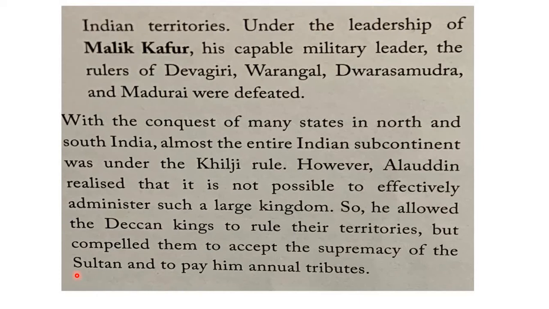Even though they are kings, they are not independent. They have to obey the authority of the emperor in Delhi, and they have to pay him annual tributes. That means every year the king has to visit the court of Khilji in Delhi, and they have to pay him some kind of taxes every year. So thus he was keeping these southern Indian kings also under his control.